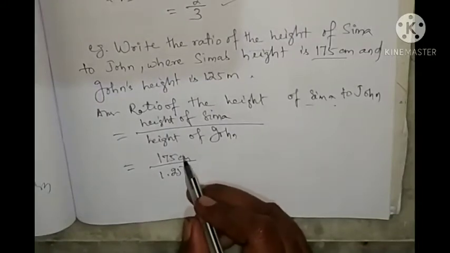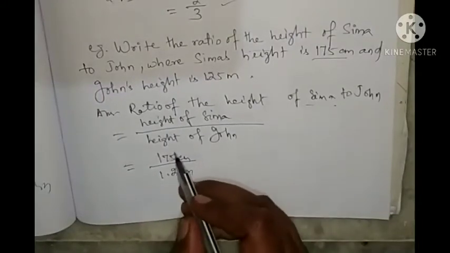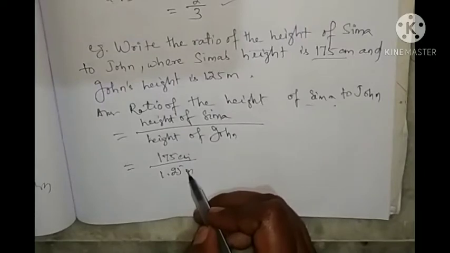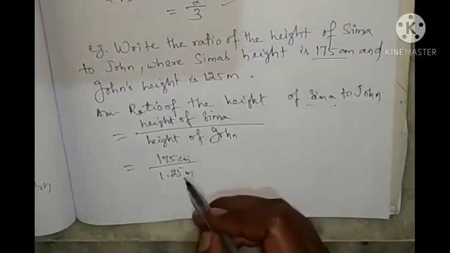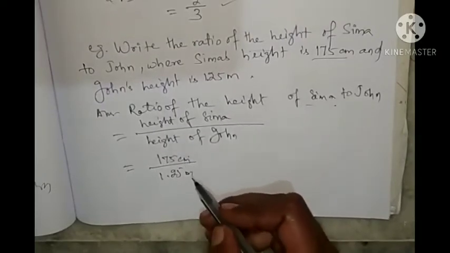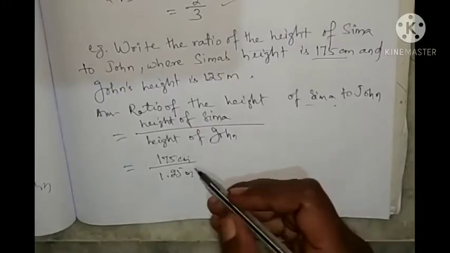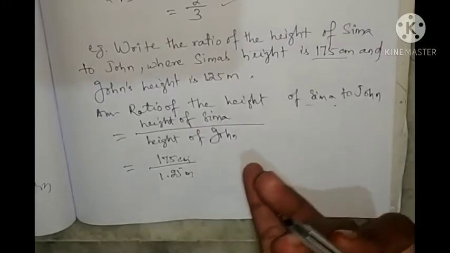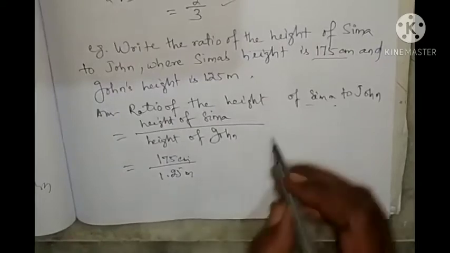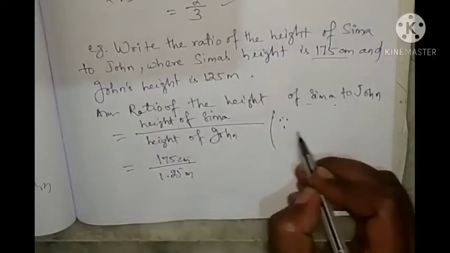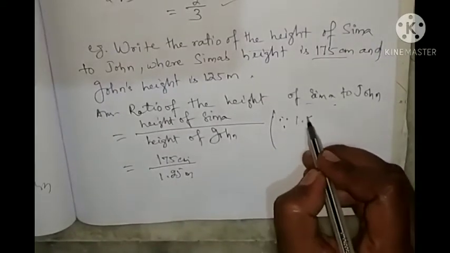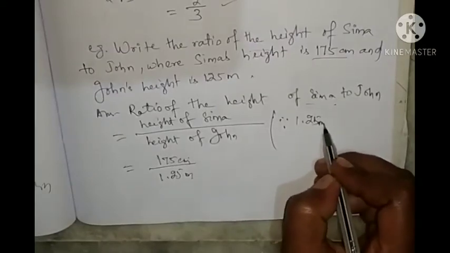So we cannot compare centimeter to meter. So we have to convert either centimeter to meter or meter to centimeter. Either convert centimeter into meter or meter into centimeter. So here you can say that 1.25 meter, it is easy.